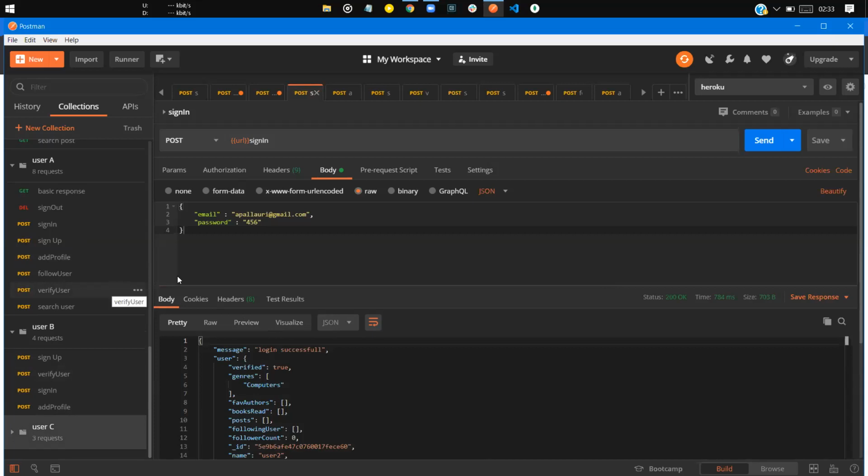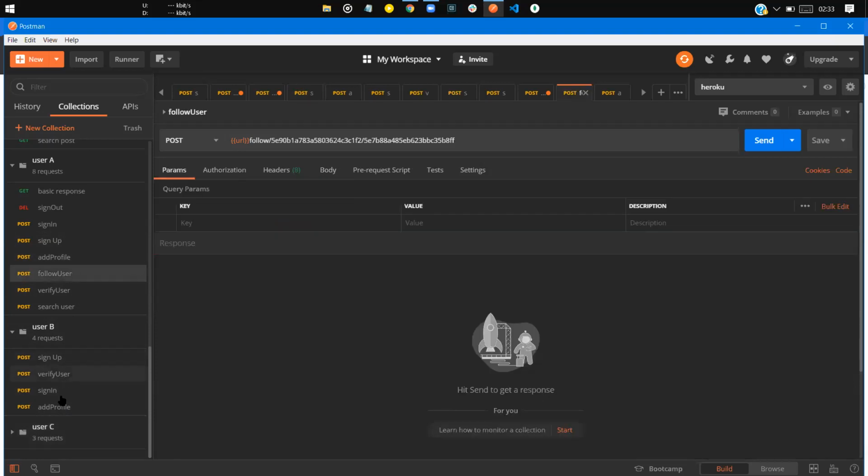As you have already known, we can follow each user, so that we could see the posts of that followed user. Let's see here. This is the follower user, and this is the followed user. So let's go for the follower user, and here we have two user IDs. This is the user which is going to follow this user.